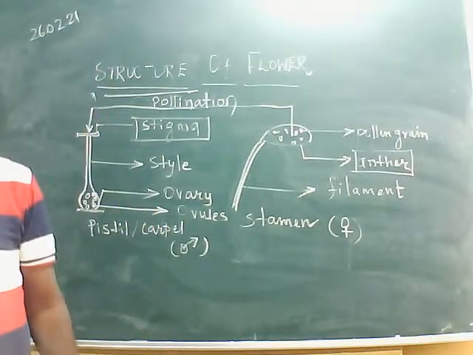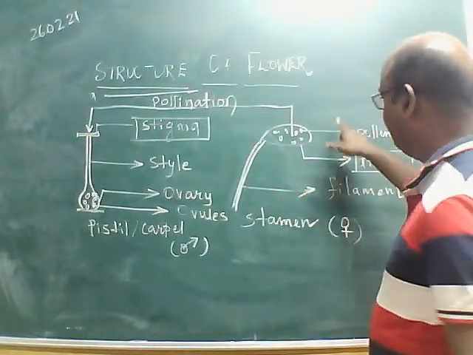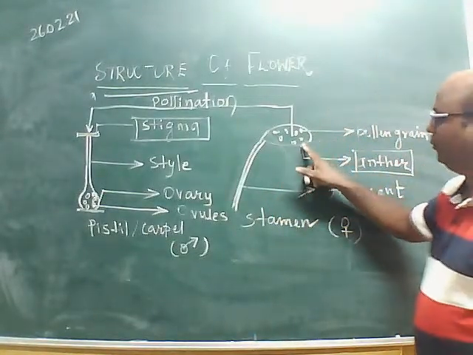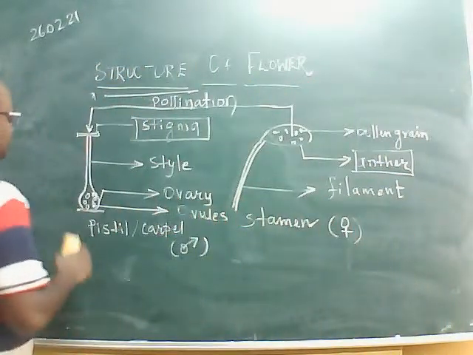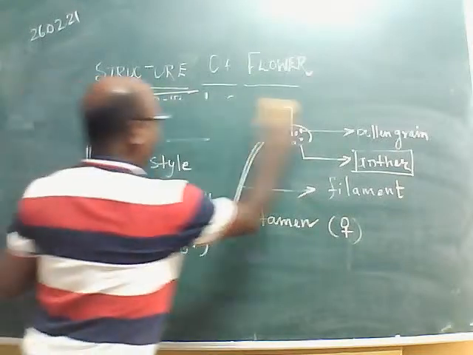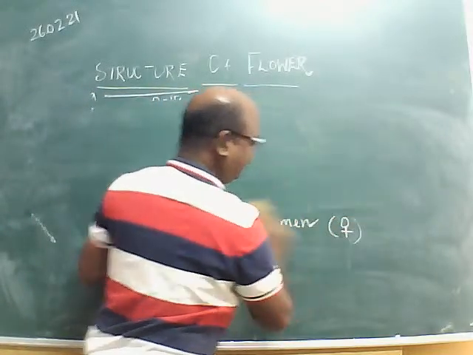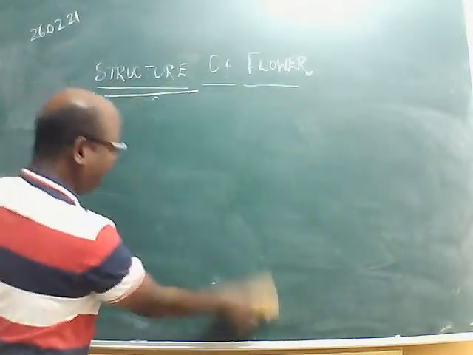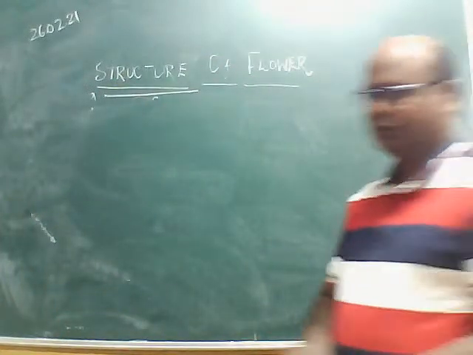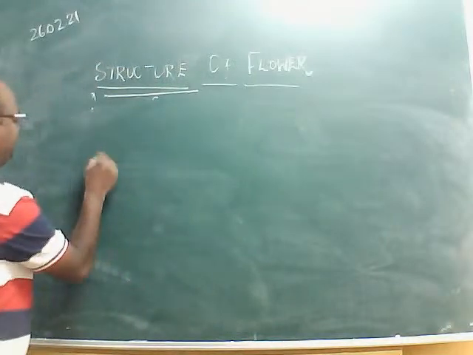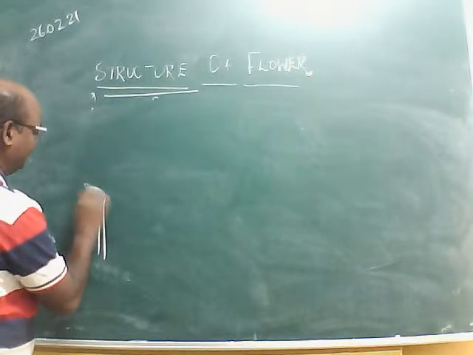So pollination is the transfer of pollen grain from the anther to the stigma. Suppose it is to the same flower. Suppose there is a flower having both male and female reproductive parts on the same flower: a bisexual flower.